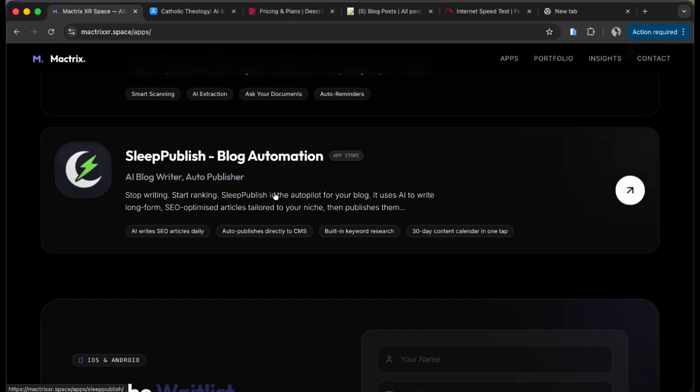And then finally, we have the SleepPublish, which is what I just showed you. It's an AI blog writer and auto publisher that automates your blog. So these are the tools.